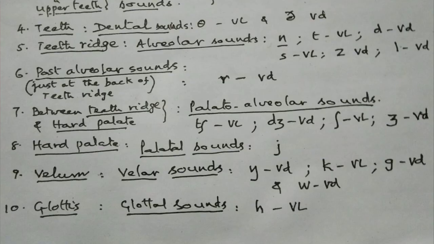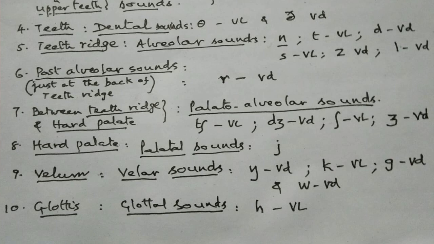Then there is only one post-alveolar sound. That is, the sound is produced just at the back of the teeth ridge. That is where the tip of the tongue touches. And this one post-alveolar sound is r.